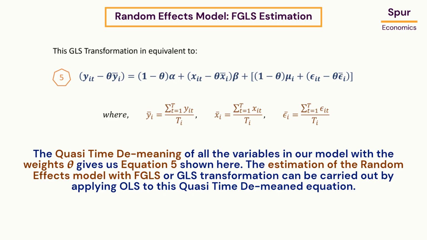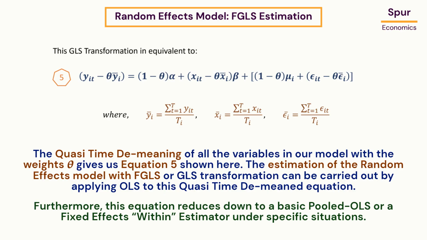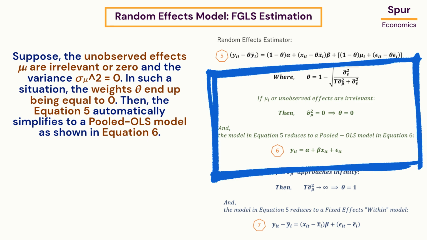The estimation of the random effects model with FGLS or GLS transformation can be carried out by applying OLS to this quasi-time demeaned equation. Furthermore, this equation reduces down to a basic pooled OLS or a fixed effects within estimator under specific situations. Suppose the unobserved effects μi are irrelevant or 0 and the variance sigma mu square is 0. In such a situation, the weights theta end up being equal to 0. Then, the equation 5 automatically simplifies to a pooled OLS model as shown in equation 6.